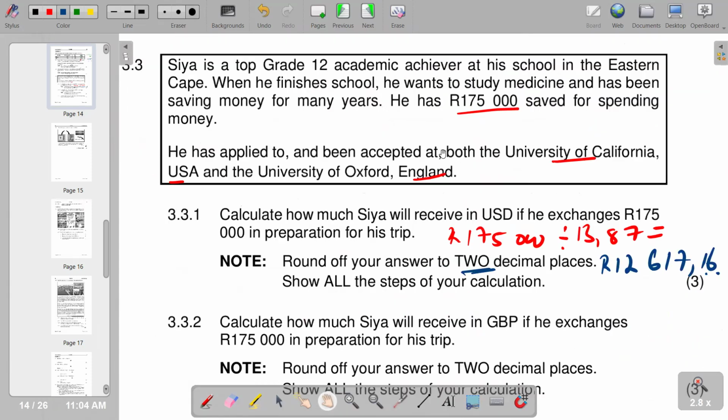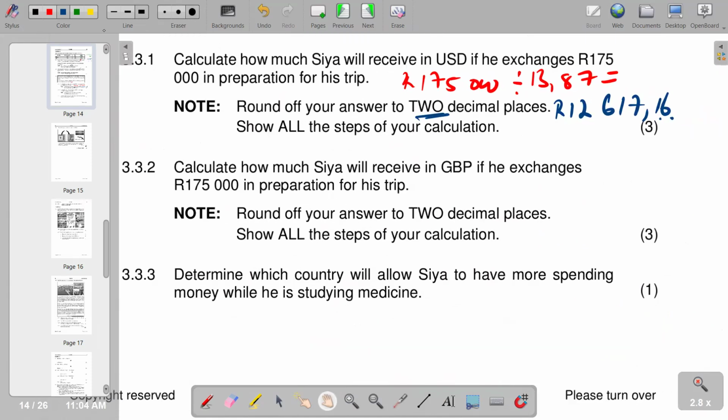So we do a search whereby we are saying 175,000, and then we divide by 19.77. And the answer that you are supposed to get now in pounds would be 8,851 pounds. Of course, we've got 8 cents. So this is what we have to do to 2 decimal places.